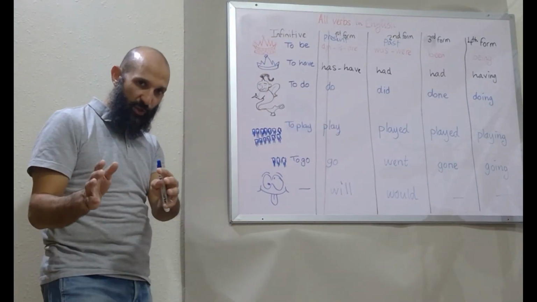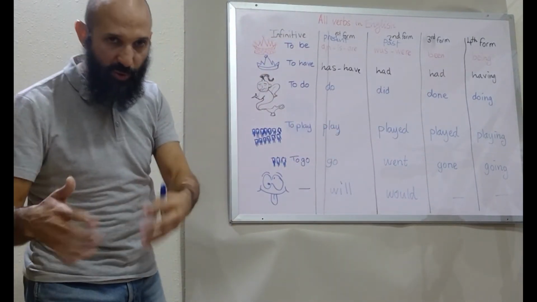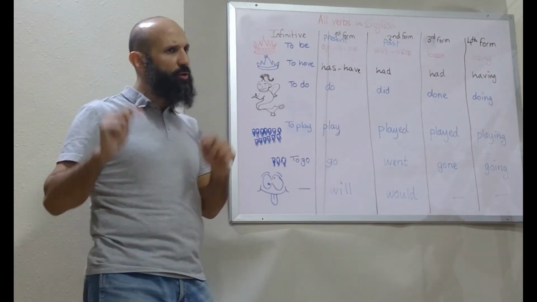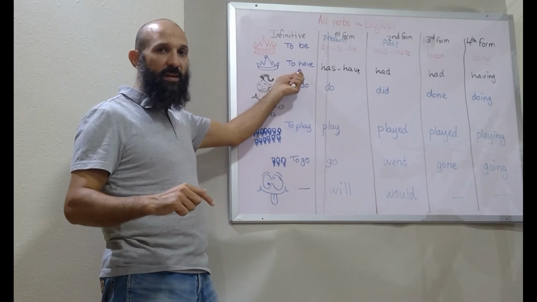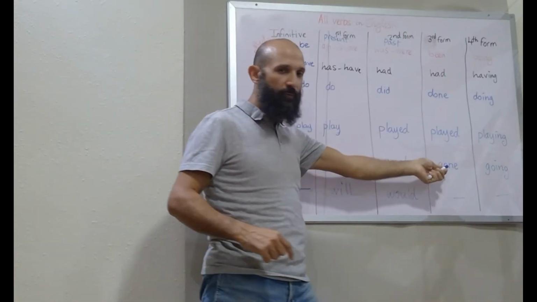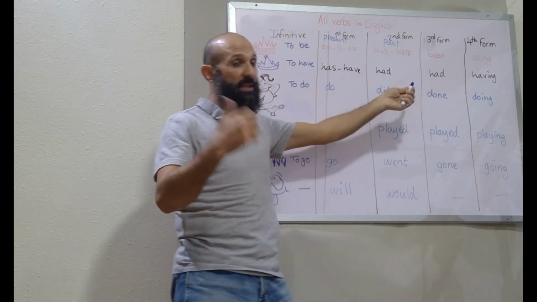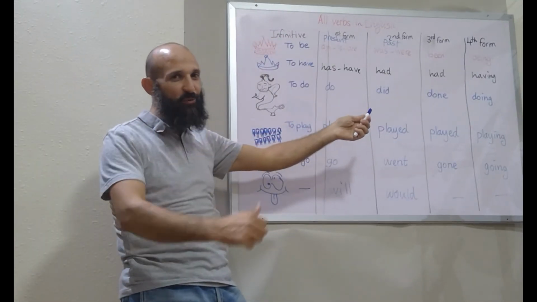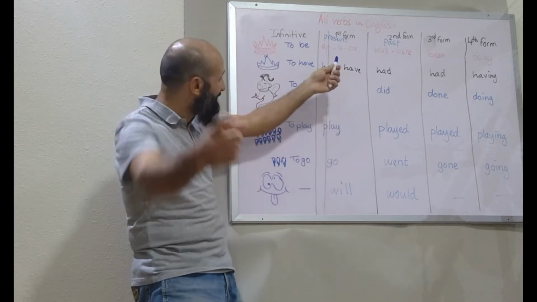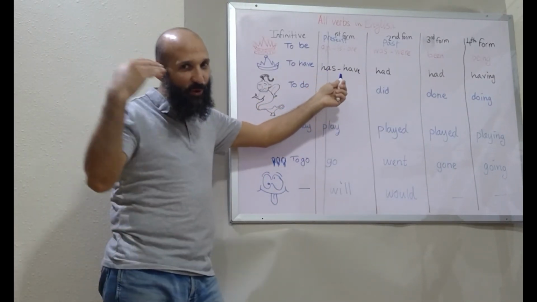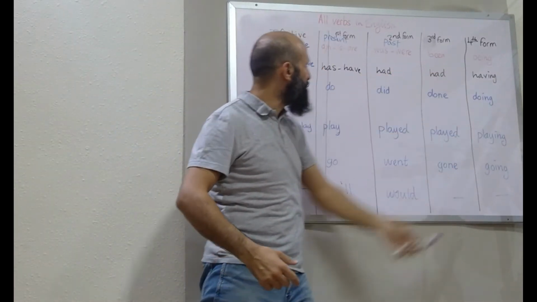Example, let's take the first one. Start with the present perfect. So present perfect, what do we have? We have verb to have, and then we have 1 word in the third form. Verb to have, but which verb to have do we need? Oh, it's called present perfect. So we need verb to have in the present. So it's has or have plus any of these words.